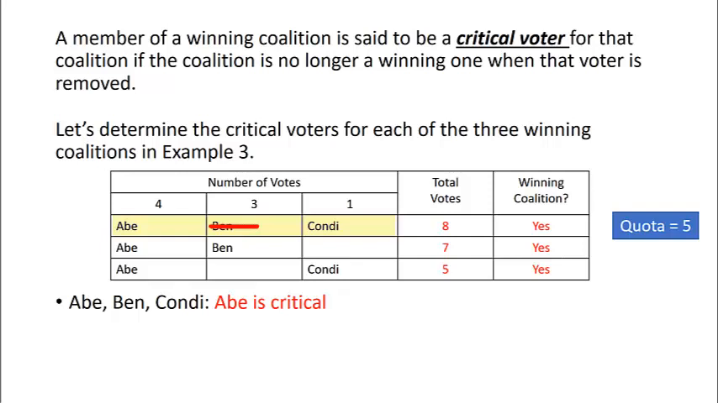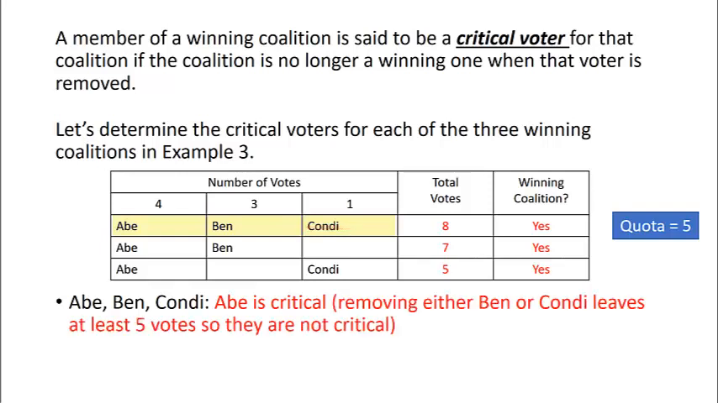They could still win without Ben, so Ben is not critical. Similarly, if Condi leaves the coalition because she only has 1 vote, Abe and Ben would have 7 remaining. They would still have enough to meet the quota, and so Condi is not critical. So in the coalition of Abe, Ben, and Condi, Abe was critical, but removing either Ben or Condi leaves at least 5 votes, so they are not critical. Okay, what about the coalition of Abe and Ben?